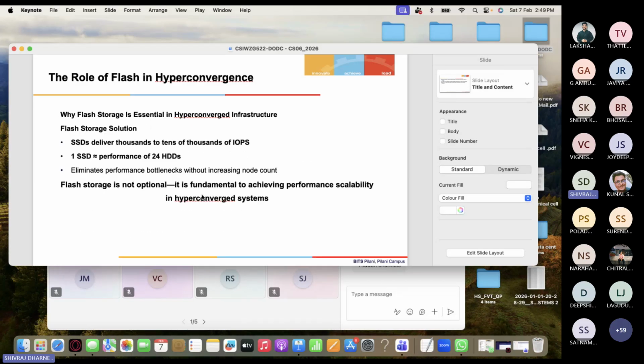This is latest data. Okay, so why is flash storage essential? Because one SSD's performance is equivalent to 24 hard disk drives. You can imagine now the scale, the performance you get. And definitely if you are getting that high performance, then you have to pay the cost, right? So it eliminates the performance bottleneck without increasing the node count, but the cost will be higher, right? So nowadays it is not optional, but fundamental for achieving performance scalability. And in the latest data centers, we can see most of the time people are using flash memory.